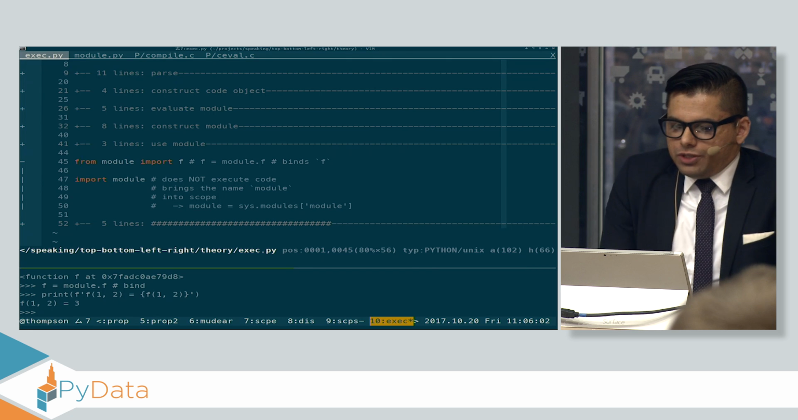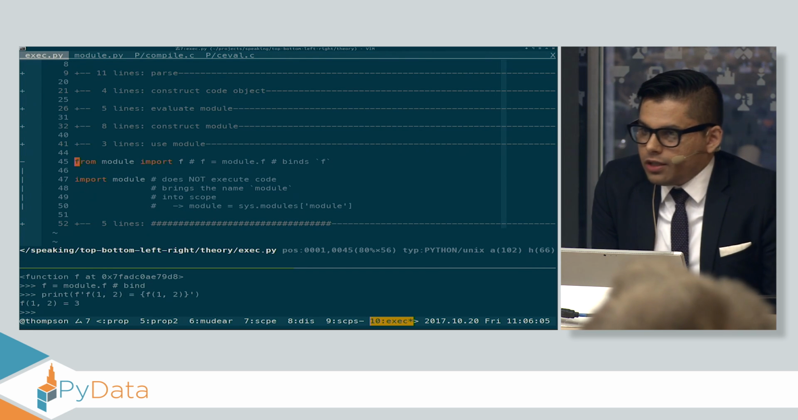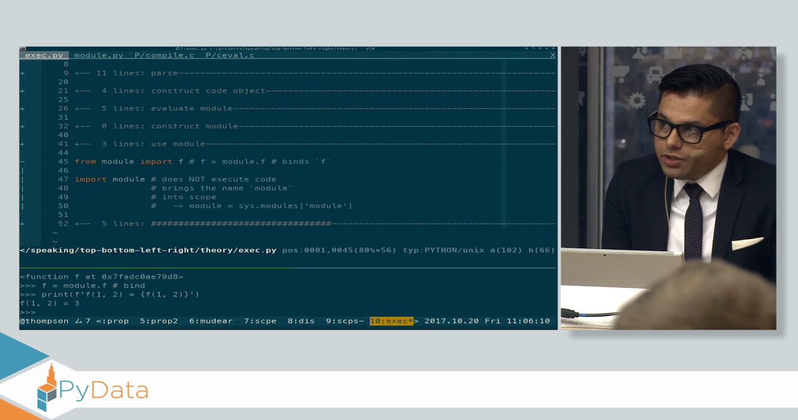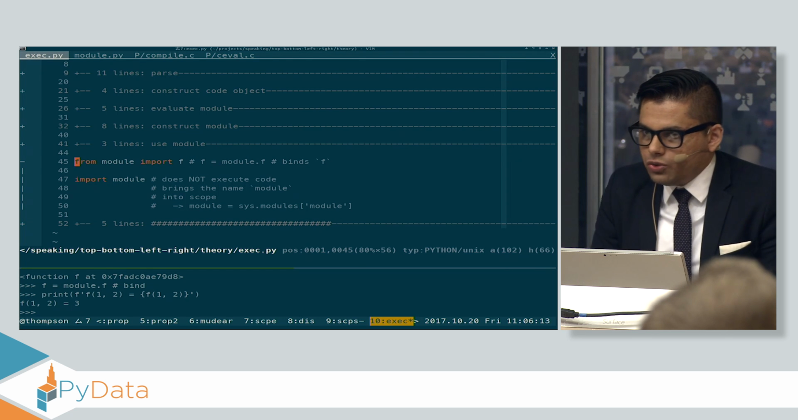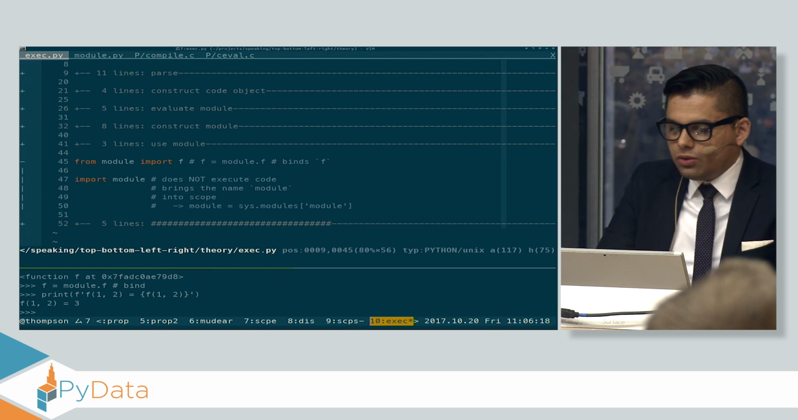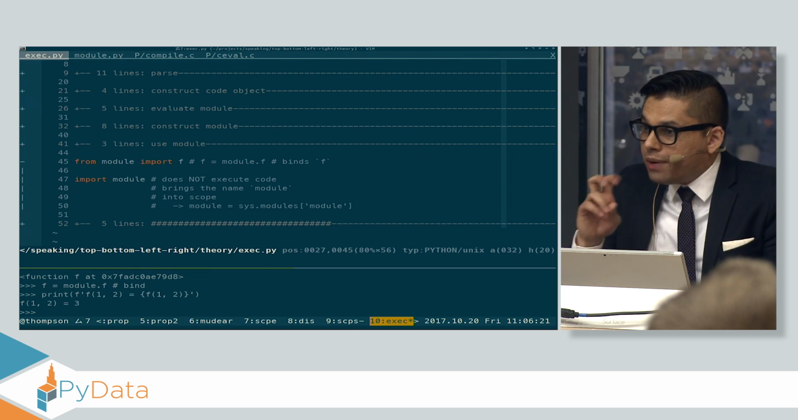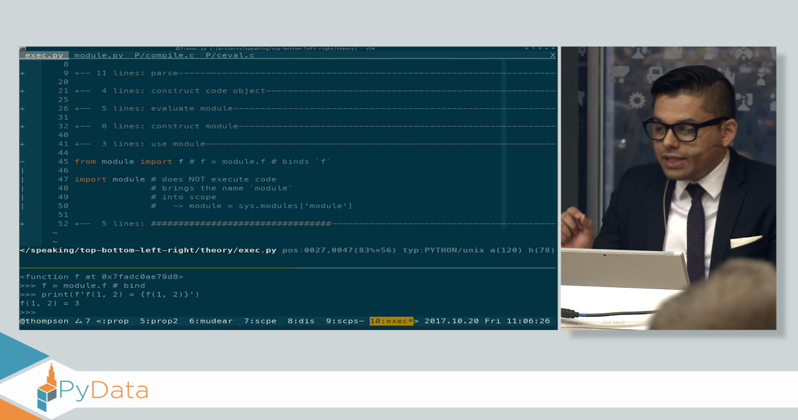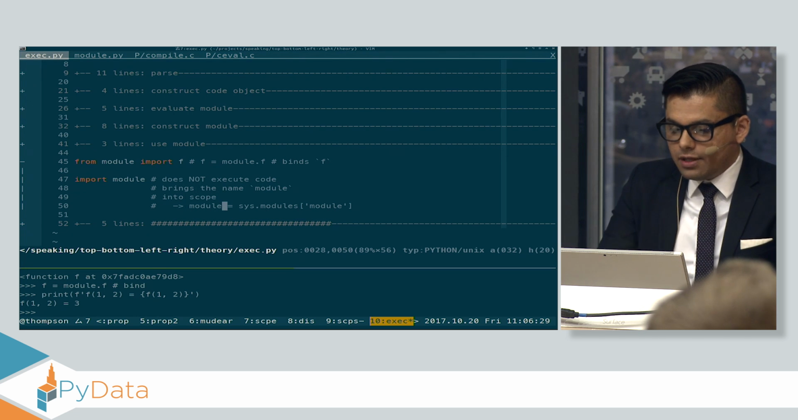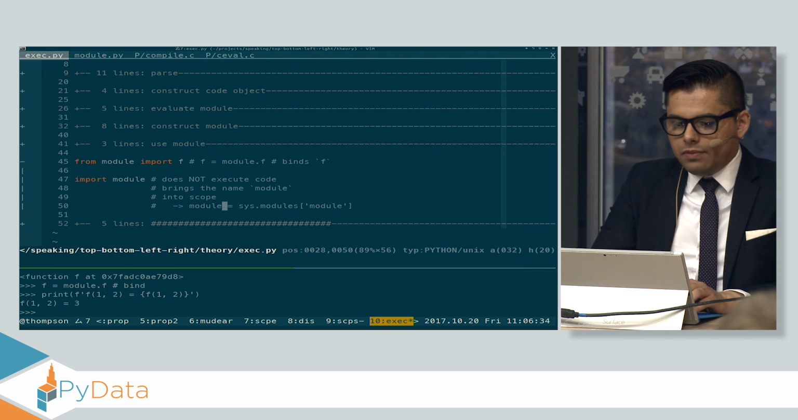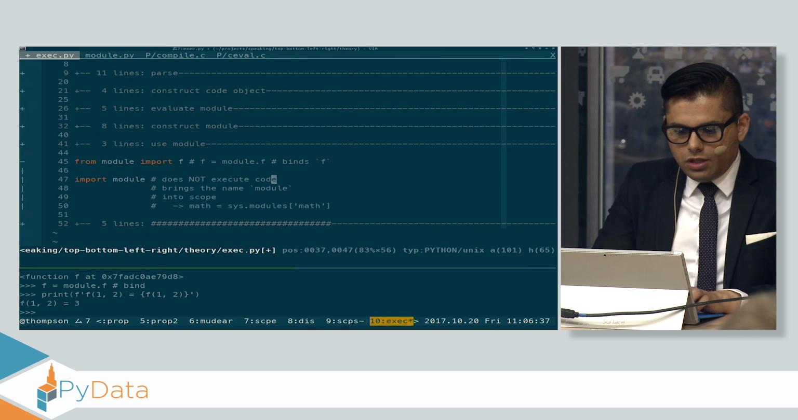So that leads us to something very interesting. The import statement in Python does not execute code. The import statement in Python brings a name into scope. When you say from module import f, that's the same thing as saying, give me access to the module, in this case named module, and say f equals module.f. It binds f. When you say import module, there is no execution of code. It brings the name module into scope by doing something that looks like this. Go to sys.modules, look up the module that I want, say module equals that. Maybe I'll give it a slightly different name so that this might be a little bit clearer.